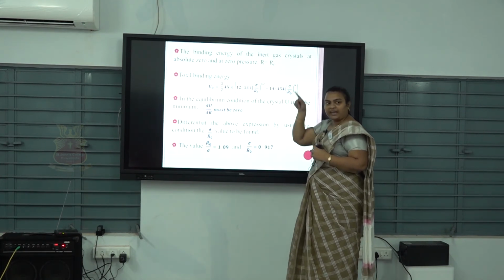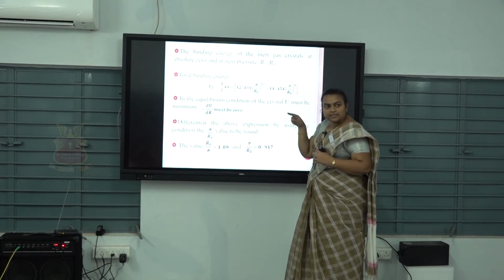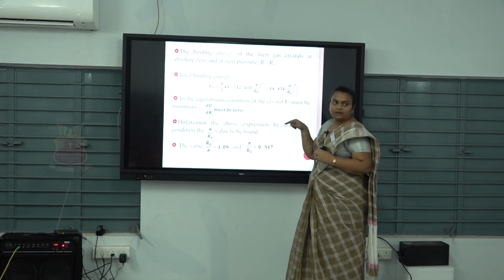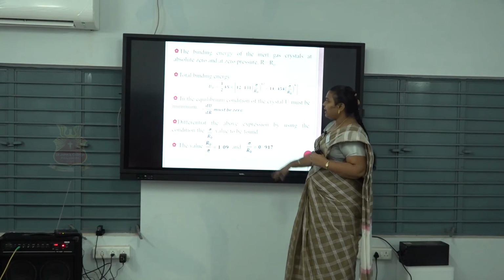Sigma power 12 is constant. Differentiating R naught power minus 12 gives minus 12 R naught power minus 12 minus 1, and differentiating R naught power minus 6 gives minus 6 R naught power minus 6 minus 1. So the term has to be rearranged to find the value.